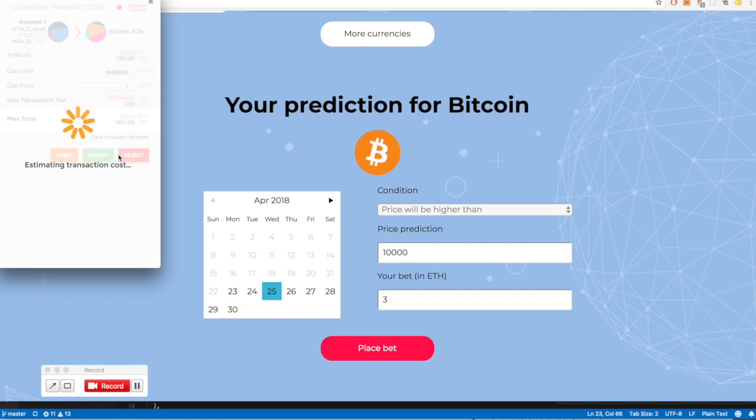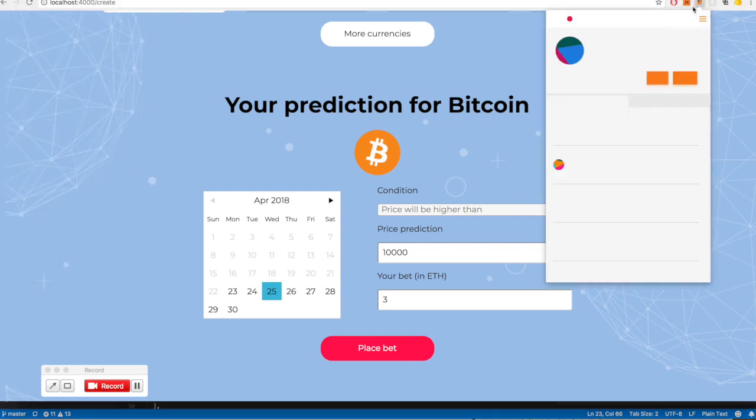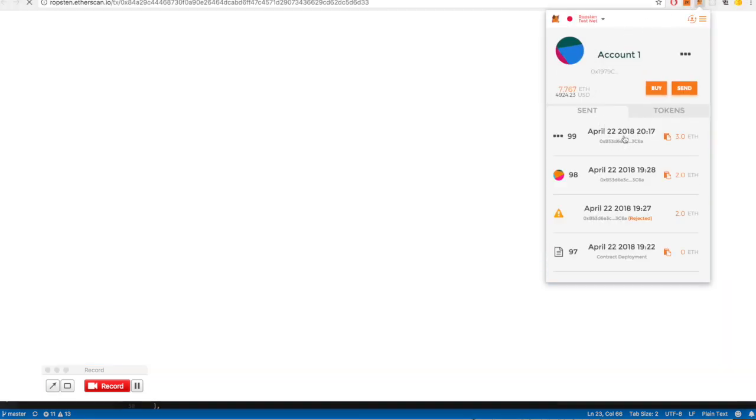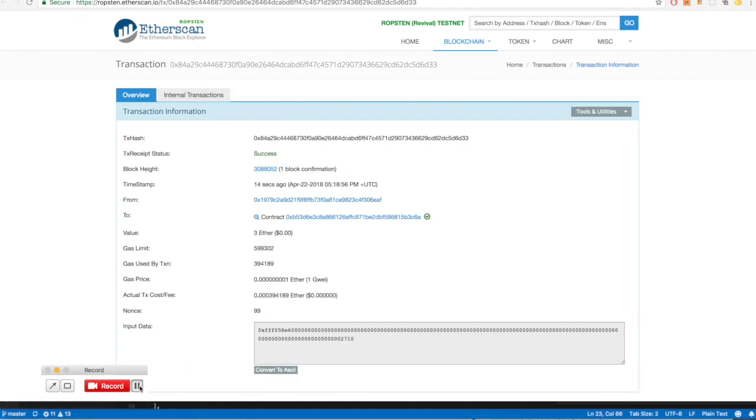Now I can check on MetaMask to see whether the details of my transaction are correct. That's the send to address. Everything looks okay. And now I'll just click on Submit. I now need to verify the transaction, so I'll do that using MetaMask. And there it is. That's the from address. That's my address. I'll pause it here for a sec and check that the Ether amount is correct, 3 Ether, and the to address that I'm sending to is also correct.